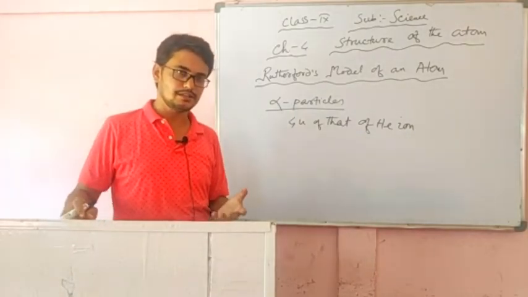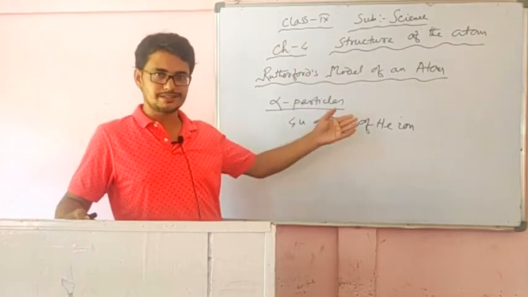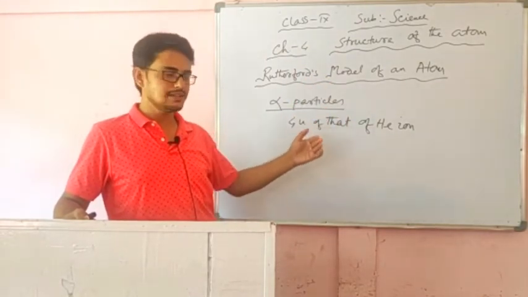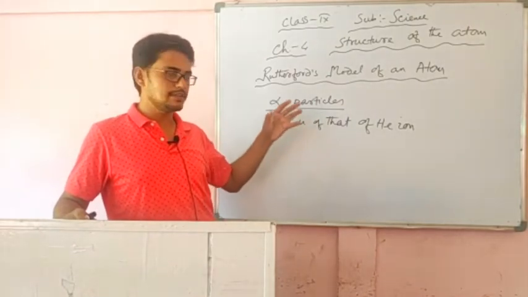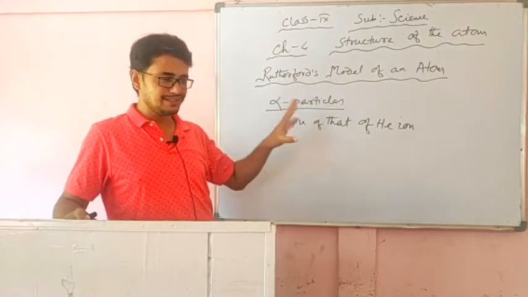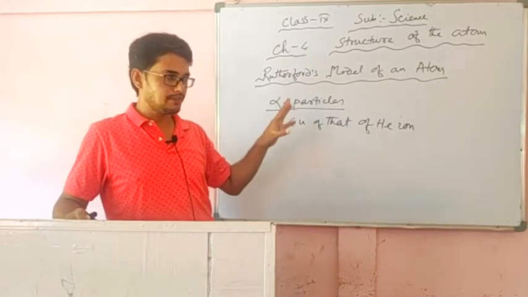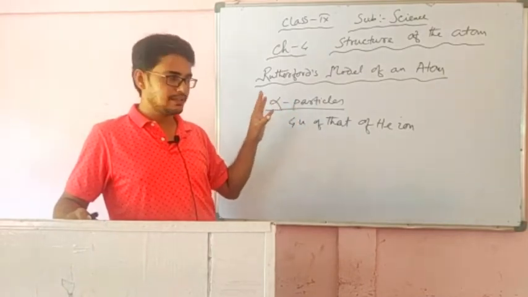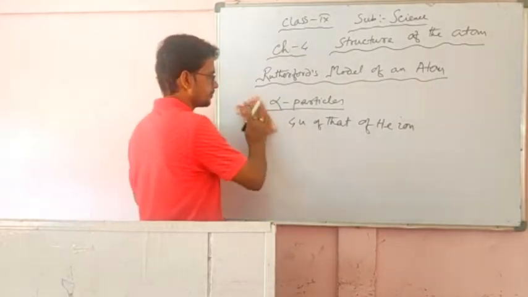This was the expectation before the experiment. The thin gold foil is placed at a distance, and from another point these fast moving alpha particles are allowed to fall on that gold foil. It was observed from the far side how these alpha particles are deflected from the gold foil, and from where the deflection happens. Now let's see what happened.